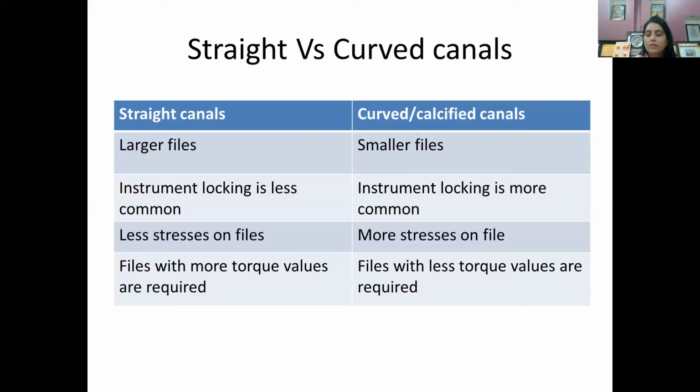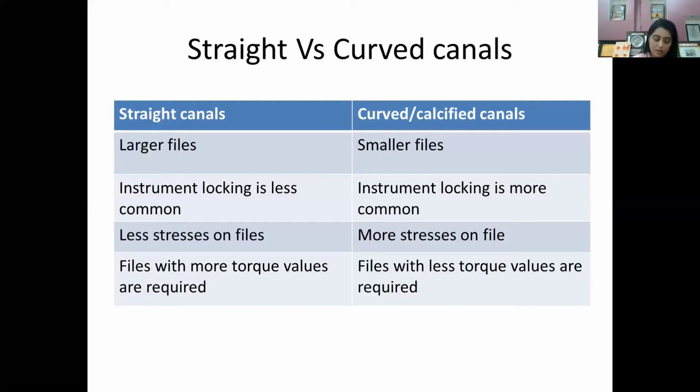Now, when you're using a smaller file, instrument locking is also very common because the canals are calcified and curved. So your instrument may bind at any of the curvatures. So there are more stresses on the file. The file is subjected to more compressive stress and more tensile stress because of the complex anatomical structure of the canal. And henceforth, you should always use files which have low torque values. Don't use a file which has high torque values.